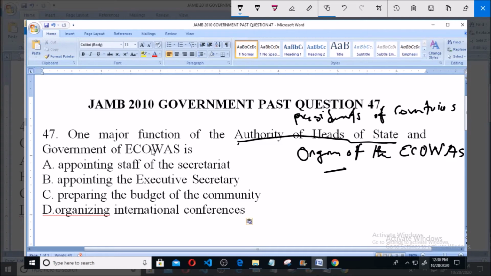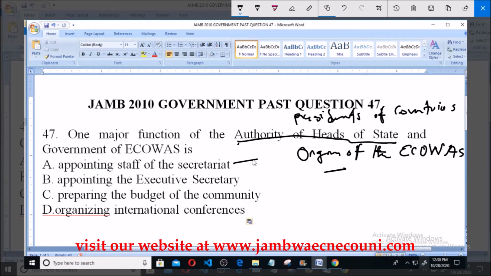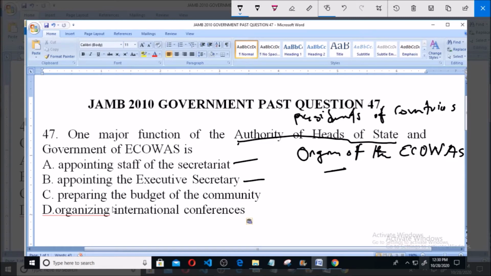So option A says appointing staff of the secretariat. B, appointing the executive secretary. C, preparing the budget of the community. D, organizing international conferences. So the major function of this organ called the Authority of Heads of State is appointing the